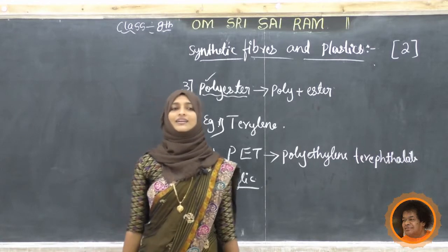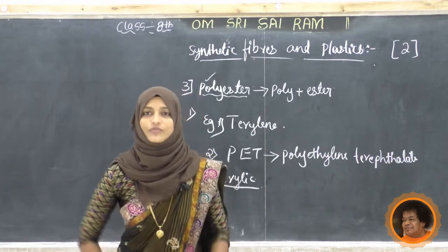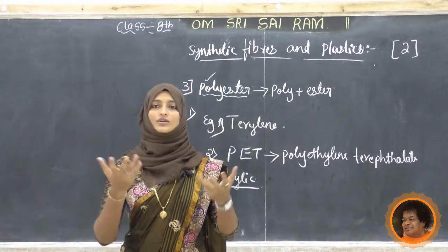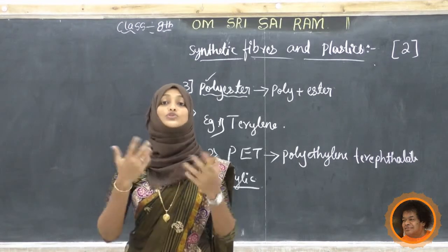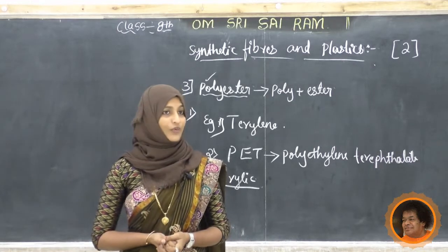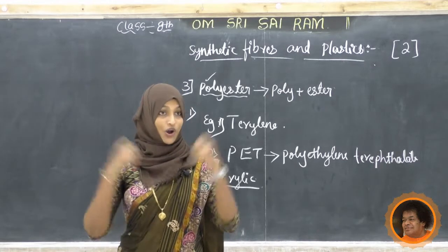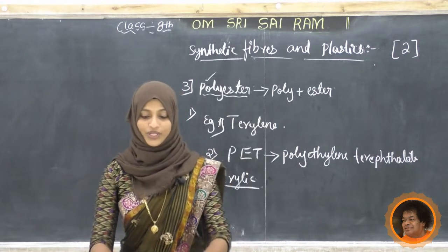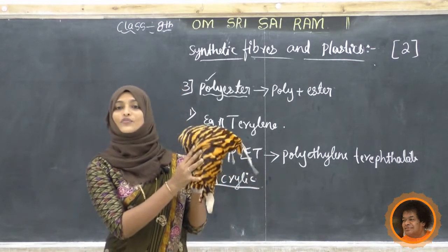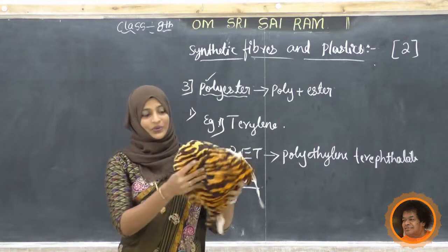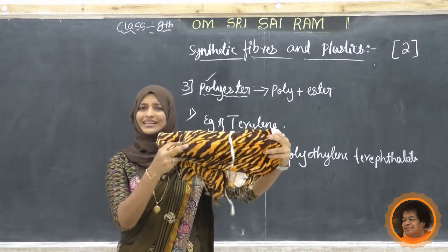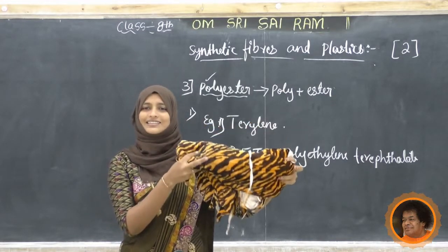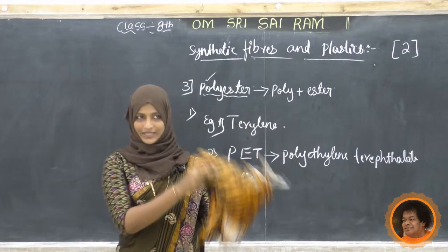See, in winter season, which type of clothes or which types of blankets do you prefer? How will it be? Sweaters, shawls or blankets. I will show you here. See, such types of material we used to use. It is a simple example. You will get a number of blankets, all those things, shawls, sweaters.